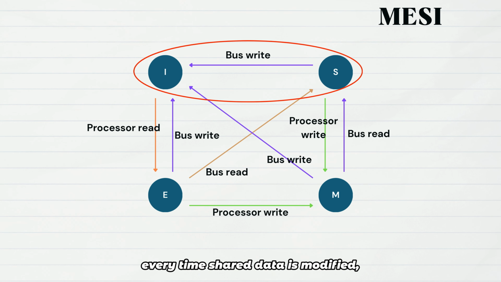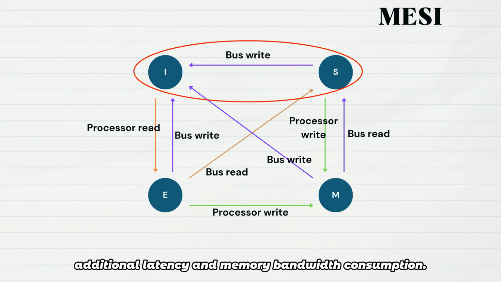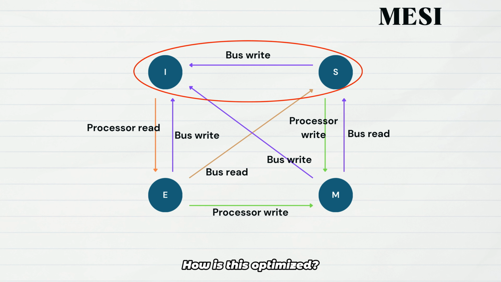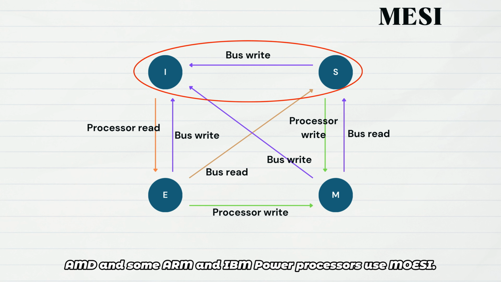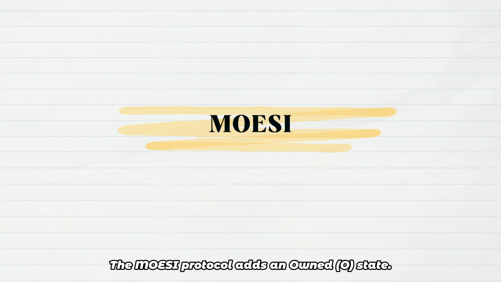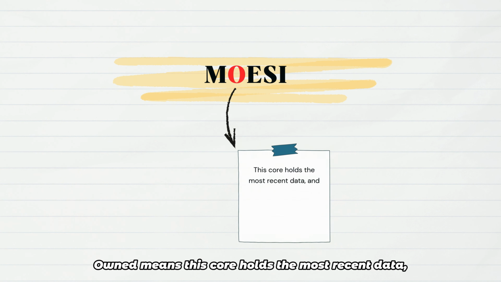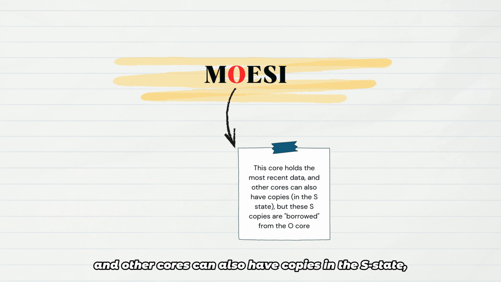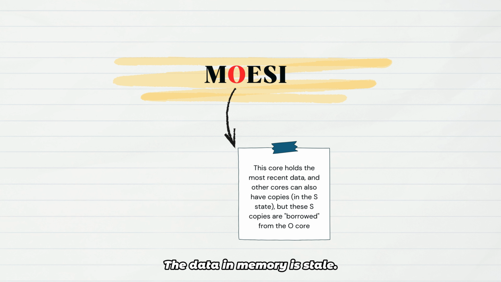Every time shared data is modified, other copies must be invalidated, causing additional latency and memory bandwidth consumption. How is this optimized? AMD and some ARM and IBM power processors use MOESI. The MOESI protocol adds an owned state. Owned means this core holds the most recent data, and other cores can also have copies in the S state. But these copies are borrowed from the O state core. The data in memory is stale.